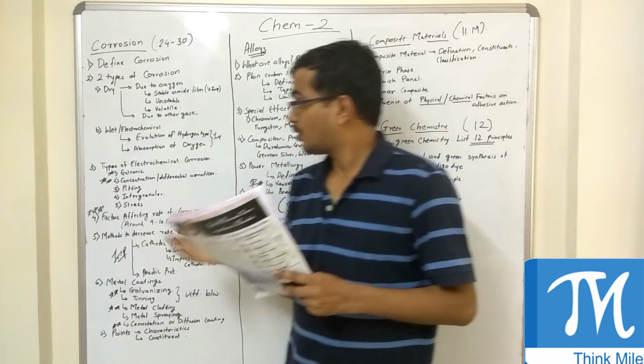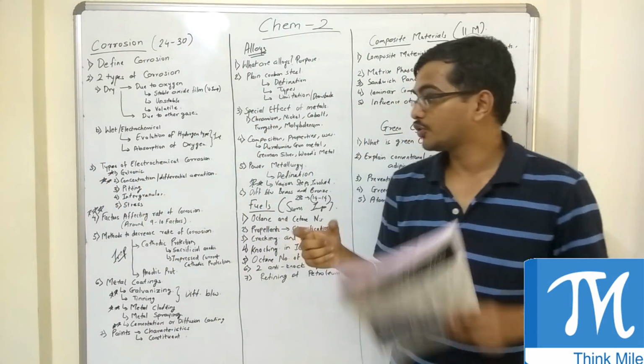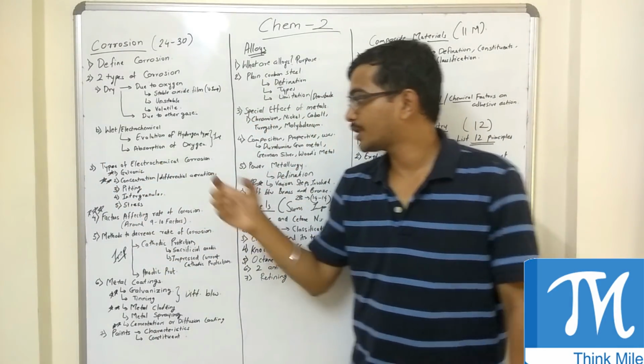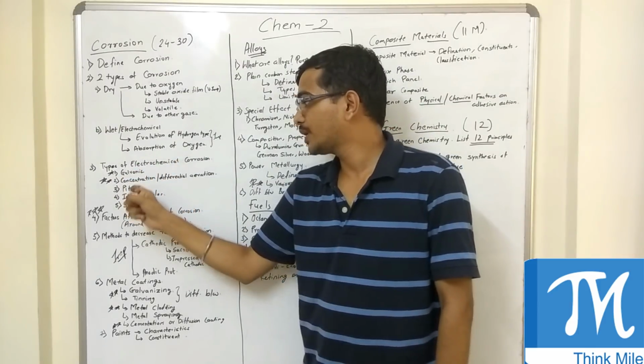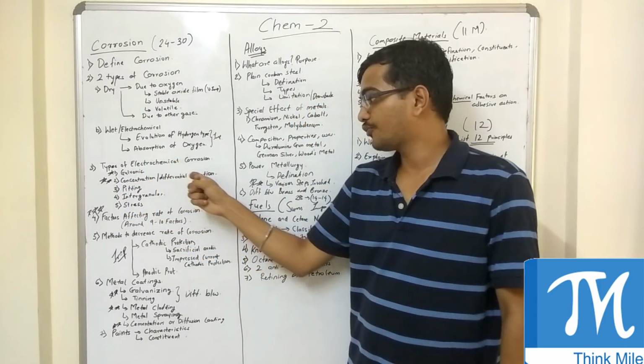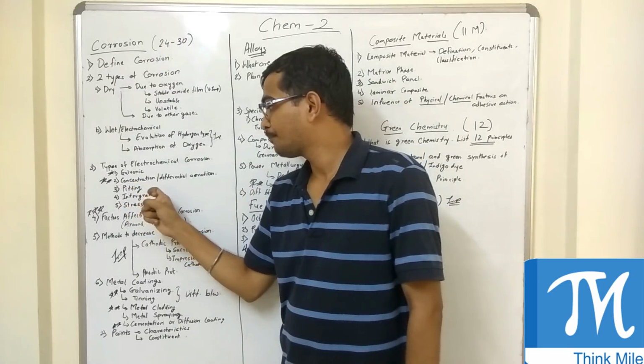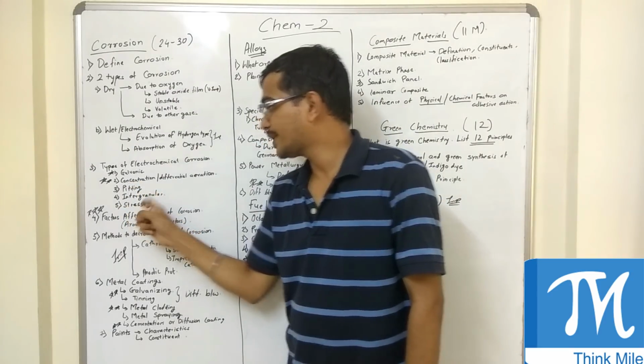Now coming to types of electrochemical corrosion. There are around 5 types: galvanic, concentration or differential aeration, pitting, intergranular, and stress.